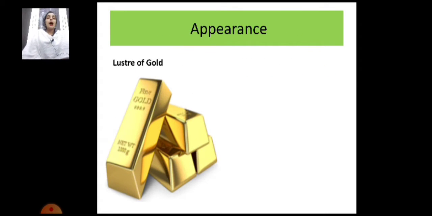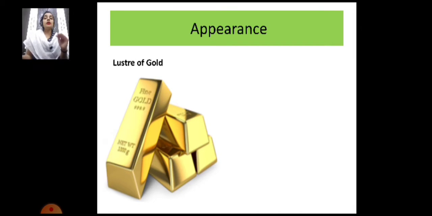First is appearance. First of all, you should know the meaning of appearance. Appearance means the outer look of an object. Different kinds of materials such as wood, plastic, metal, glass and pottery look different from each other. Even different metals such as iron, copper, aluminium and zinc appear different from each other. At the same time, they have some similarities too.